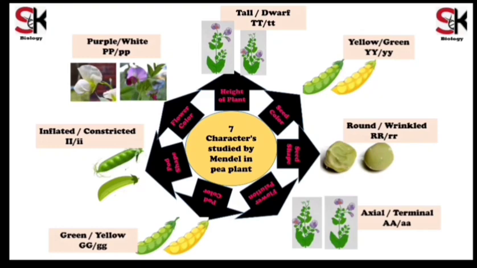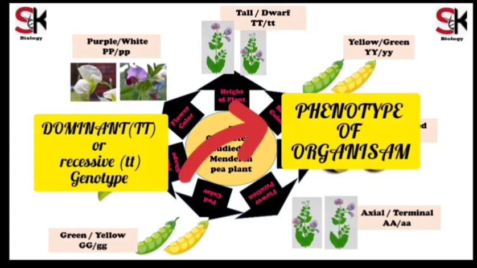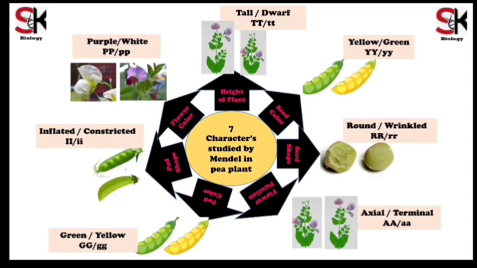Dominant traits are like louder voices. They express themselves easily, while recessive traits are quieter but still present in the background. They can show themselves in the absence of the dominant gene. Dominant and recessive genes determine the actual appearance of an organism, that is phenotype. So in this way, Mendel's simple pea plant experiment led to the foundation of modern genetics.